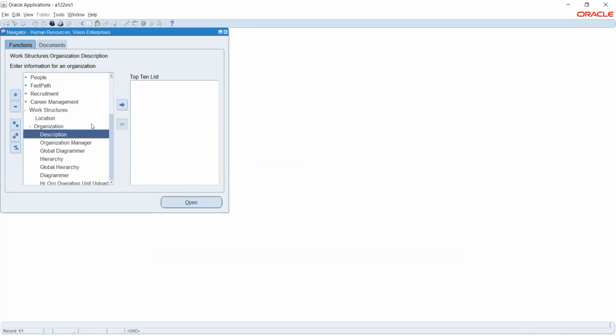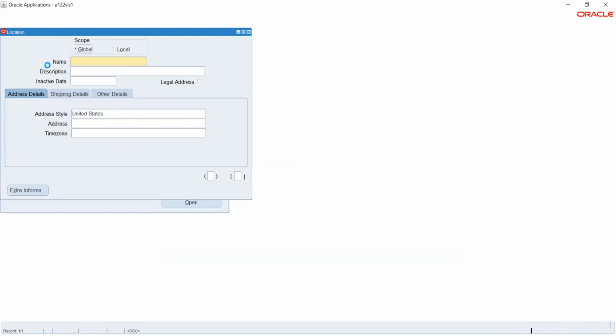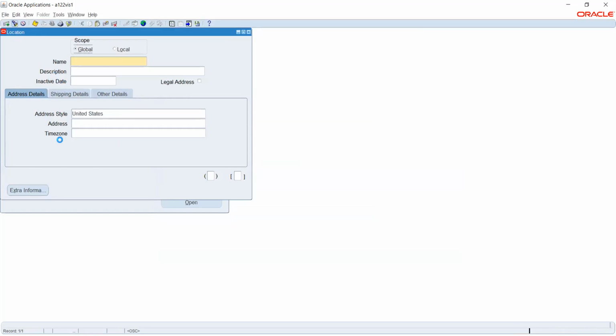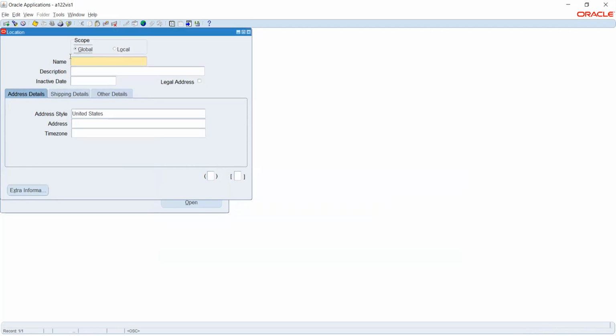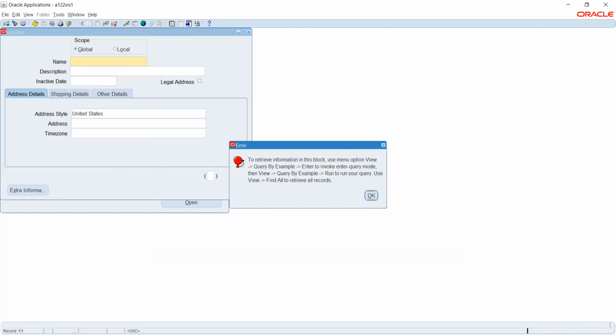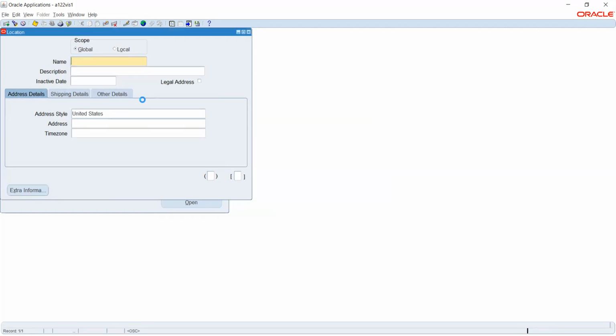Okay, sir, one doubt. Once I have created the details, if there is any fault or wrong data, but the data is stored, can we modify it? Yeah. Certain data we can modify, but certain data we will not be able to modify. So let me query this and show.